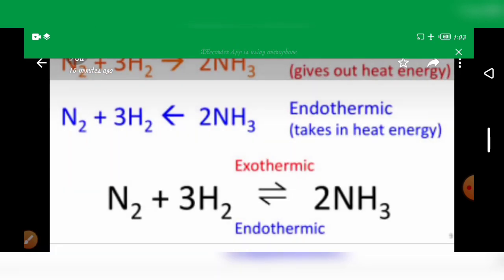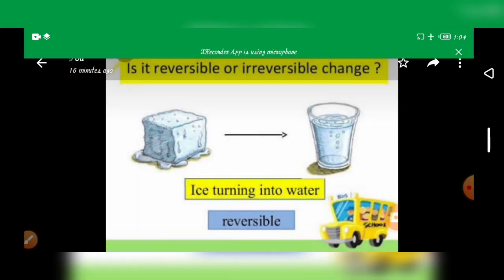Next we go to one example. For example, nitrogen plus hydrogen gives NH3, giving out energy. In the same way, nitrogen plus hydrogen gives the reverse reaction, that is endothermic, taking in heat. So we write it as nitrogen plus hydrogen gives rise to NH3, that is ammonia. The first step product is exothermic and the second step product is endothermic. This reaction is known as a reversible reaction.